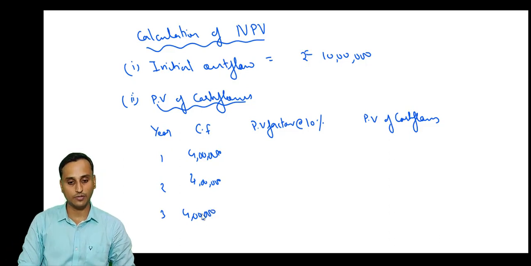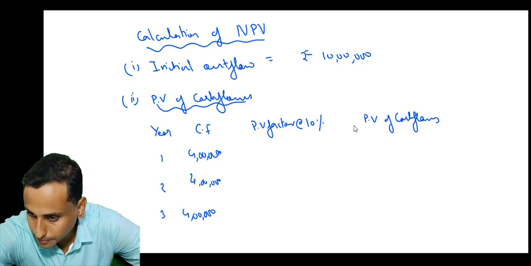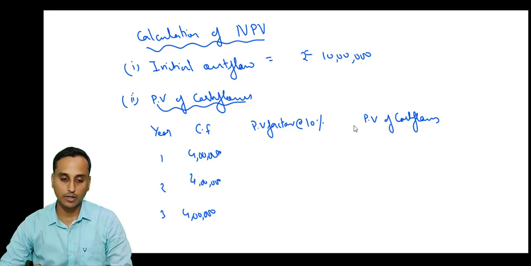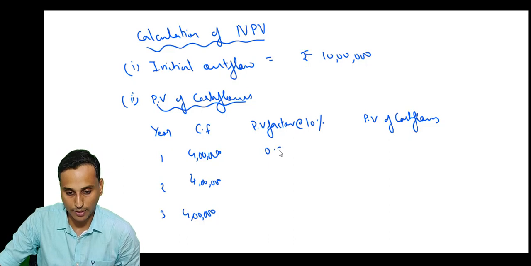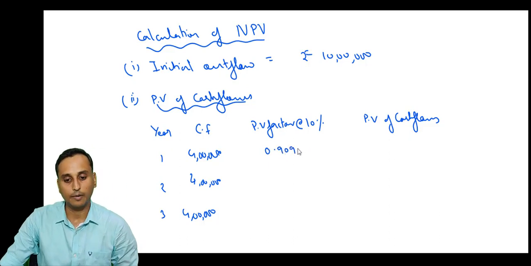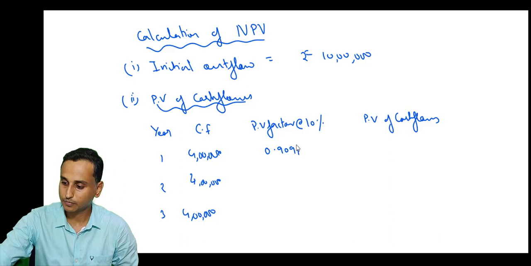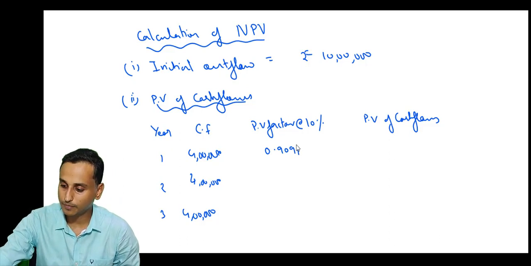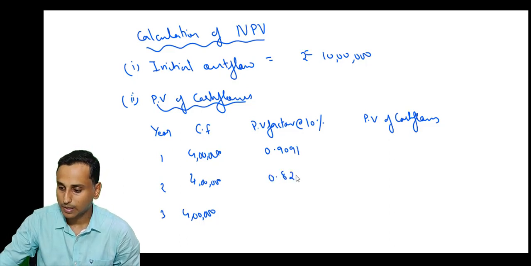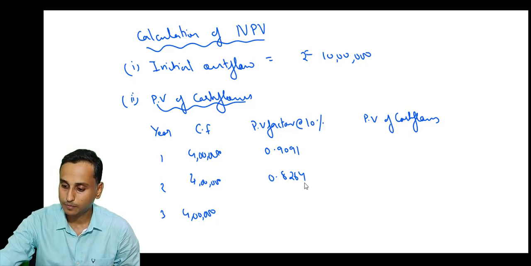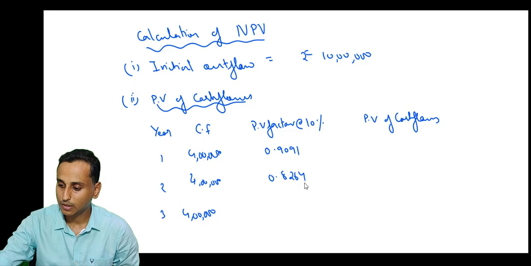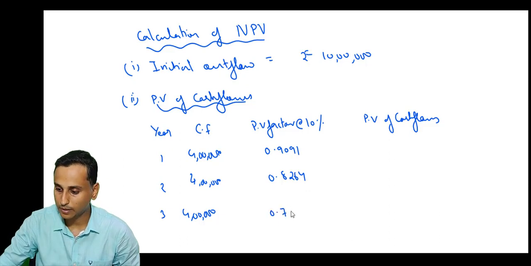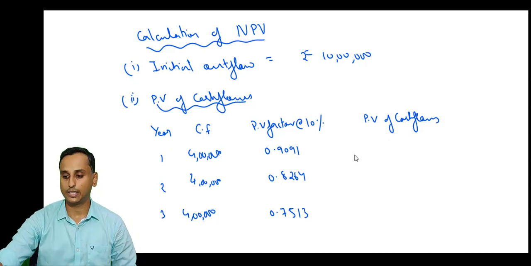And what are the present value factors? So 10% for 1 year is 0.9091. Then for year 2, 0.8264, I'm going to take it. Then for year 3 it is 0.7513. Okay, so what is going to be the present value?